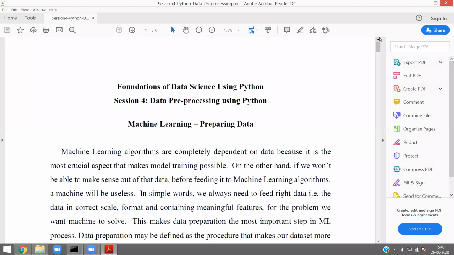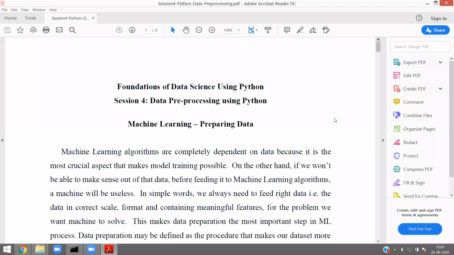Now, other than missing values, imagine all the values are available. Then what kind of pre-processing may be required in data science? Or you can say machine learning, because machine learning is a subset of data science. So this topic is very well applicable to machine learning also. Some people say data pre-processing, some people say preparing data in machine learning.